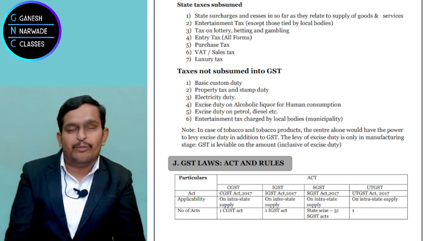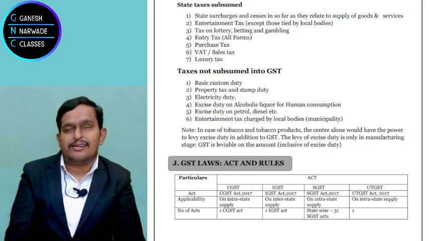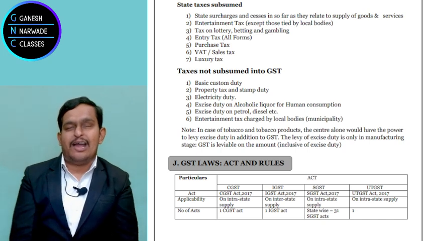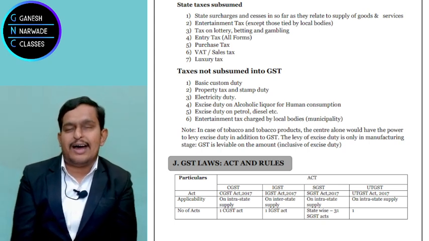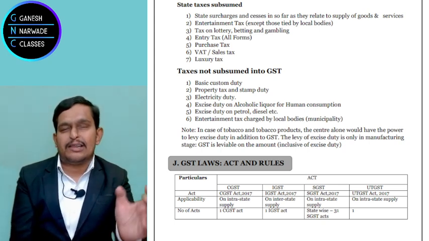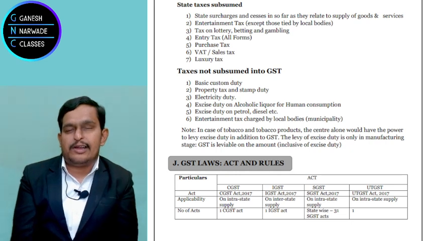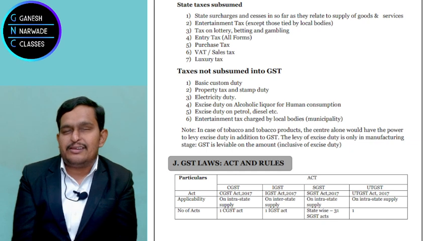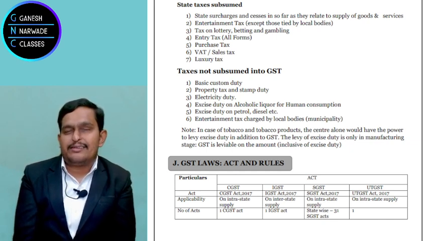Correct? So taxes subsumed, clear. Sir, GST we have to discuss. You said Article 246A, Parliament can make the law. Then you said state government can make the law. How can it be? We'll discuss in GST laws. See here, small table. Just check.